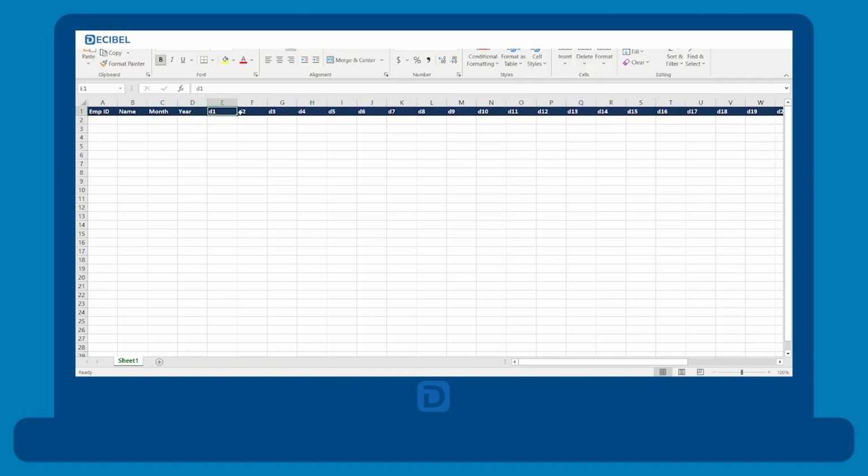D1, D2, D3 columns represent each day of the selected month. In each day column, enter the roster code for the shift assigned to the employee.